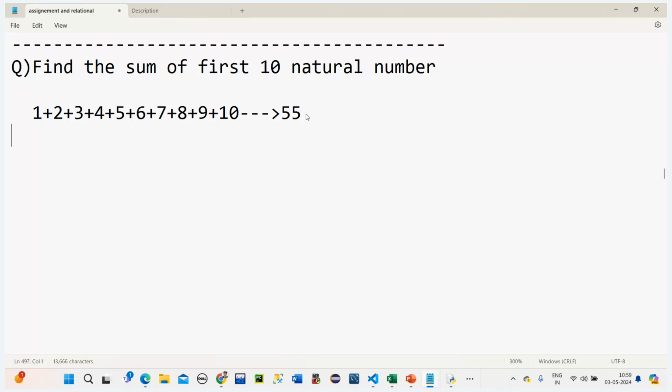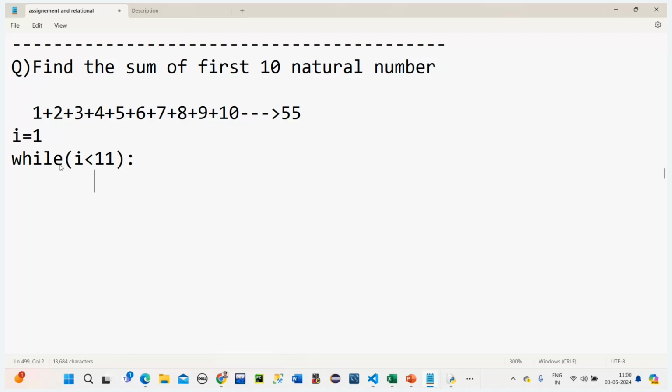So now here I will explain how to find the sum. We start from one, so I is equal to one. Then I need a while loop condition, up to 10. So I is less than or equal to 10, or I is less than 11. We can write it like this also.